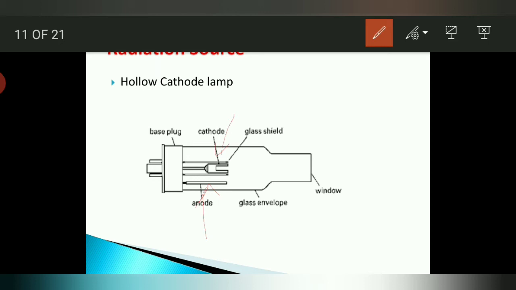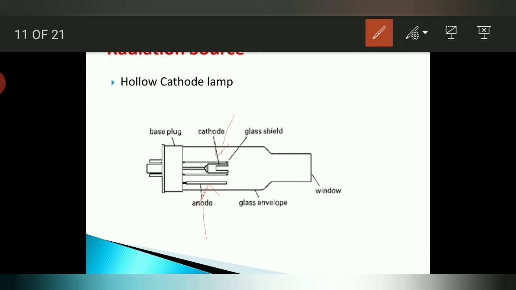So the atoms of the filler gas that is usually used here, argon and neon, the latter prefers to ionize at the anode and attacks speedily towards the cathode. Means the light which is used falls on the cathode, and it strikes the surface of the cathode. On account of this, surface atoms of the metal of the cathode are physically separated into the atmosphere, and the separated atoms are excited.